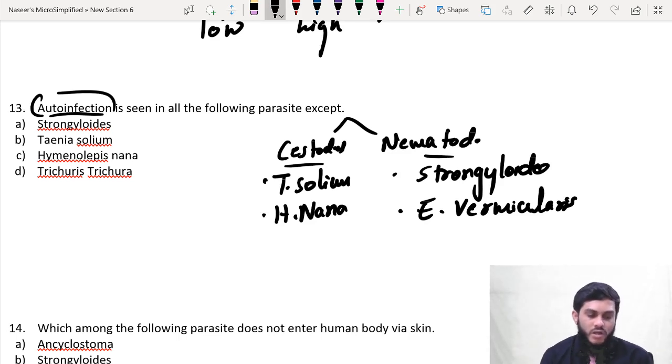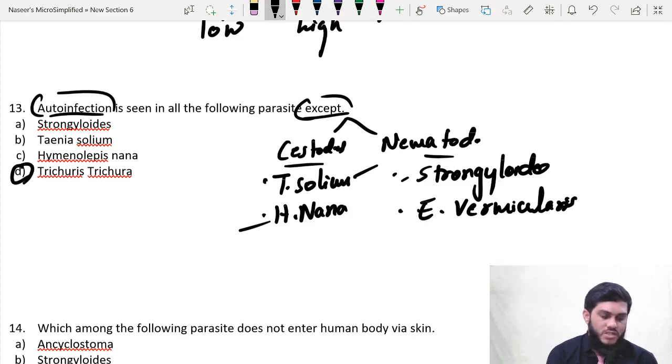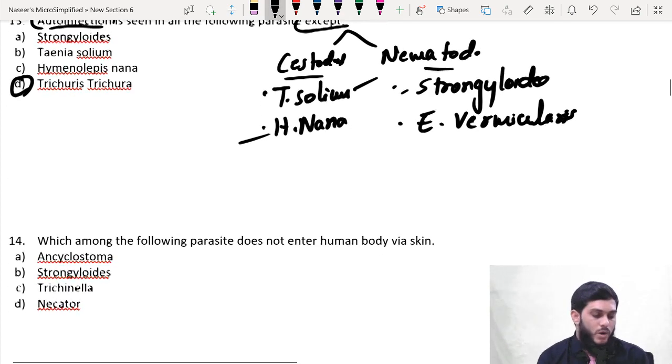Now the answer is all except. So Strongyloides, yes sir, Strongyloides can cause. Taenia solium, yes sir, Taenia solium causes. H. nana, yes sir, H. nana can cause. Trichuris trichiura, so the answer is Trichuris trichiura here, which does not cause auto-infection.